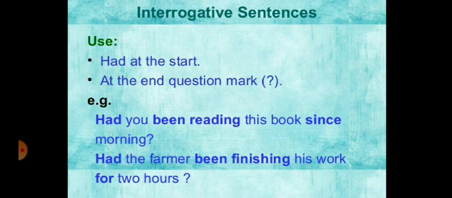So, my dear students, you should know that if you are going to change your sentence into interrogative sentences, then you have to use had before the subject, and then right after the subject you have to use been, then ing from the verb, then object, then since and for to denote the time, that is point of time or period of time, then question mark.